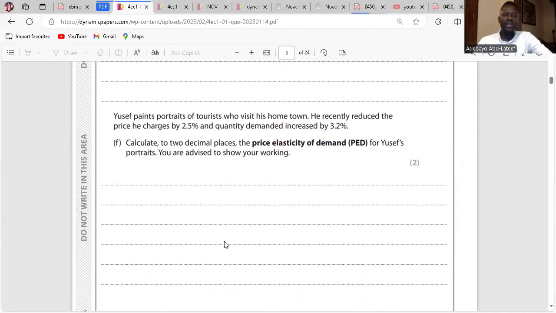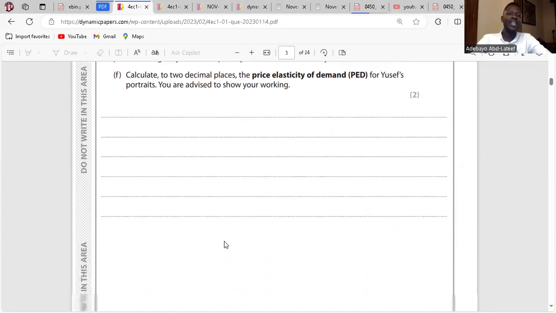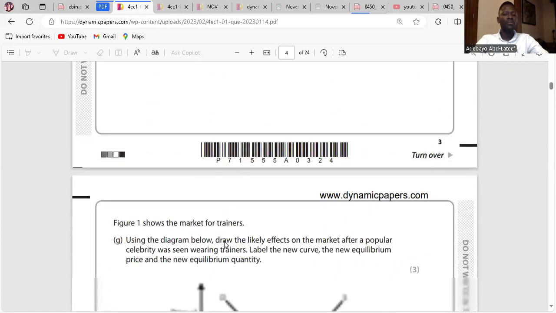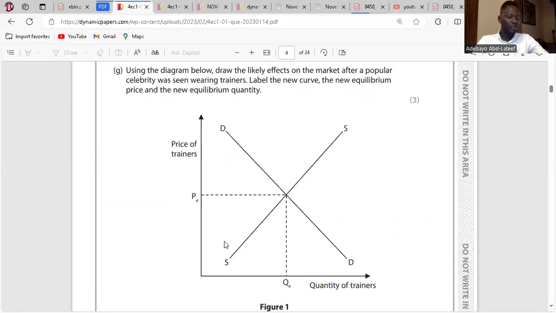F. Calculate the PED for the trainers. PED is percentage change in quantity demanded over percentage change in price. Here we have a change in quantity demanded of 3.2%, and a fall in the price of minus 2.5%. So we have a negative 1.28. That is elastic. Move on to G.